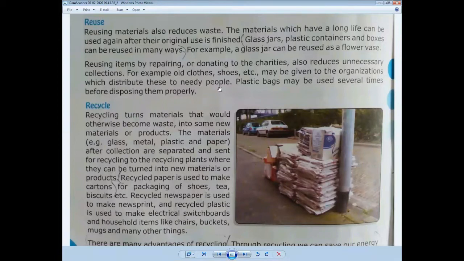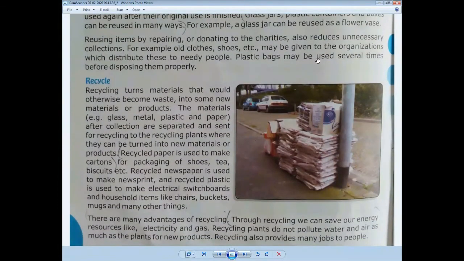They can be used again and again. It can control pollution, and there is no harm in using things again and again. If you have some other examples, you can ask me at the end of the lecture.